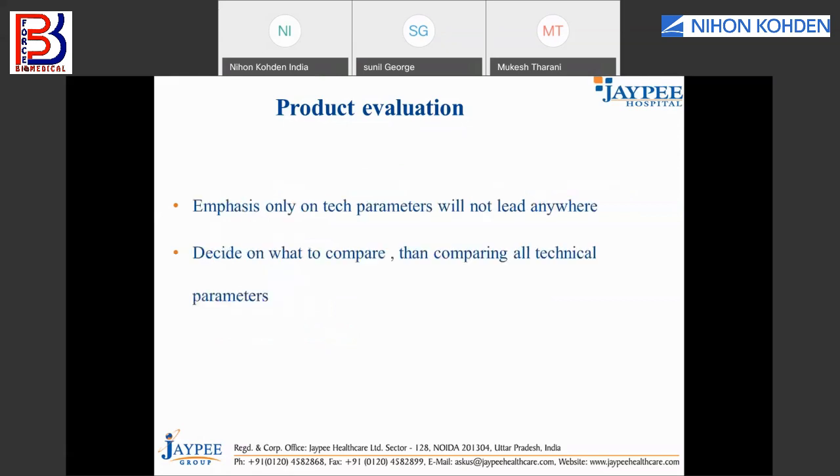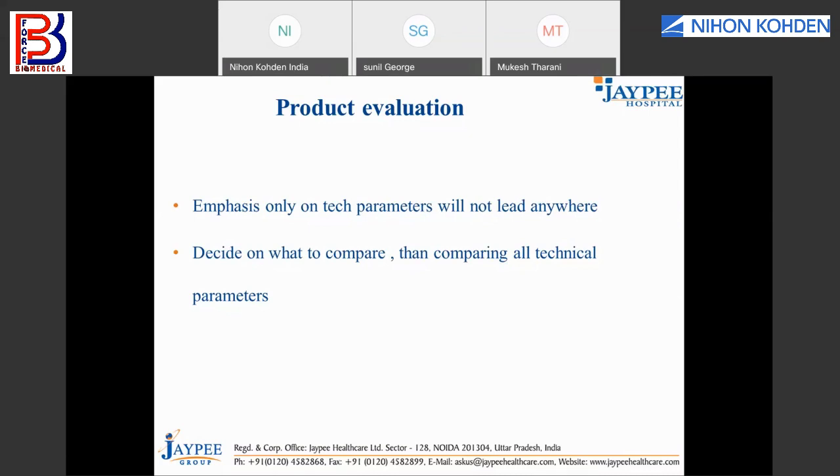Now, if you are emphasizing only on the technical parameters, we will not be able to arrive at a conclusion. You will be simply saying that you have an Excel sheet with 3 columns: company A, company B, company C. And here this parameter I compared, this is 1, this is 2, this is 3. But at the end of that, you have around 14 or 15 points you compared. And then how are we going to convey which is better?